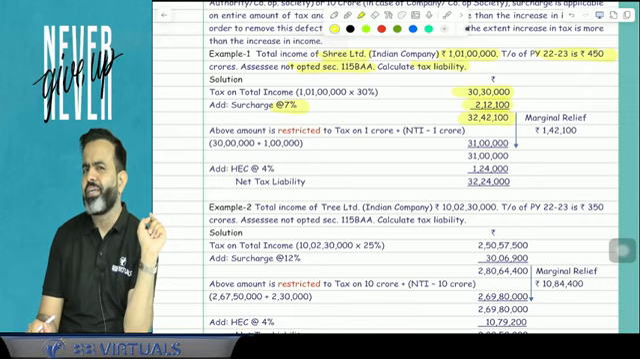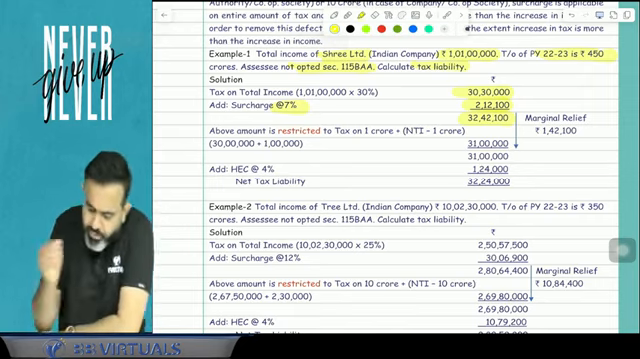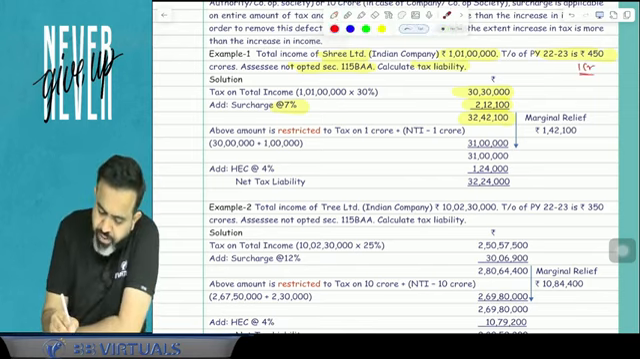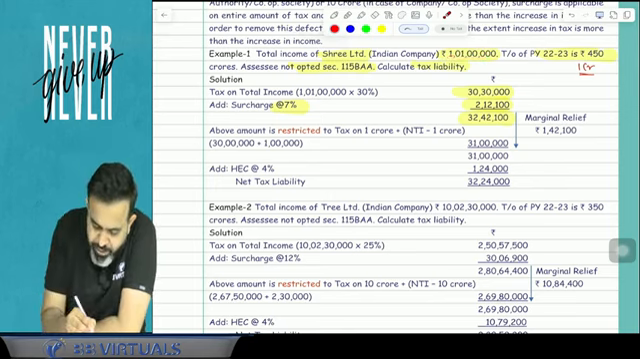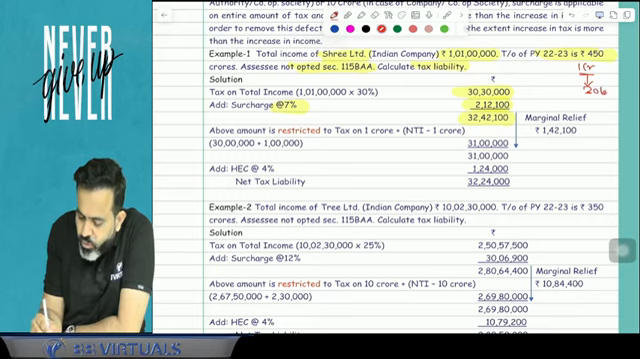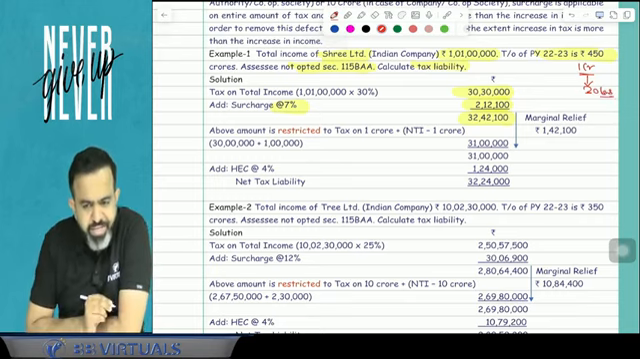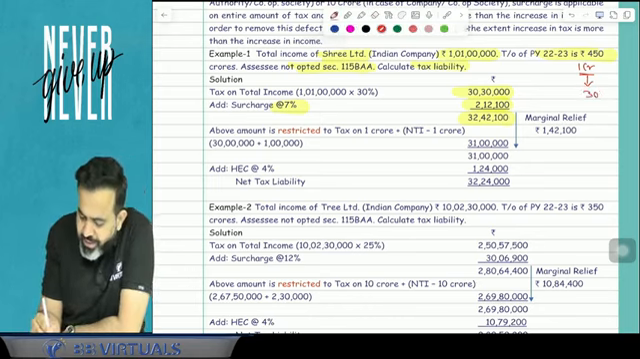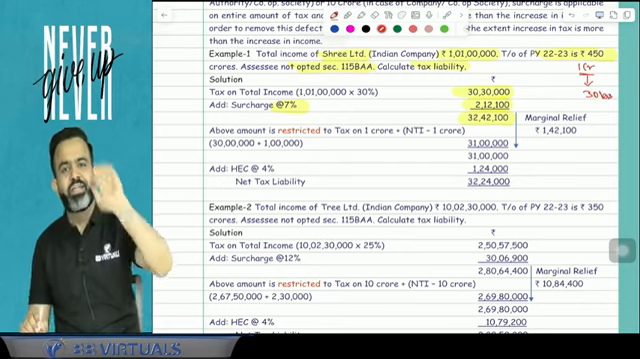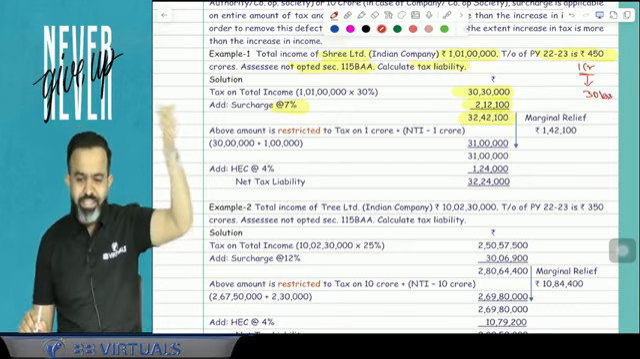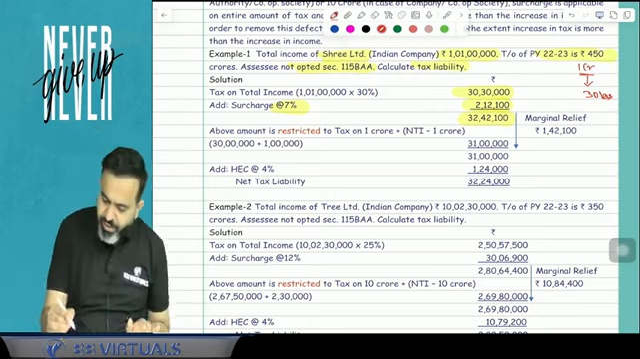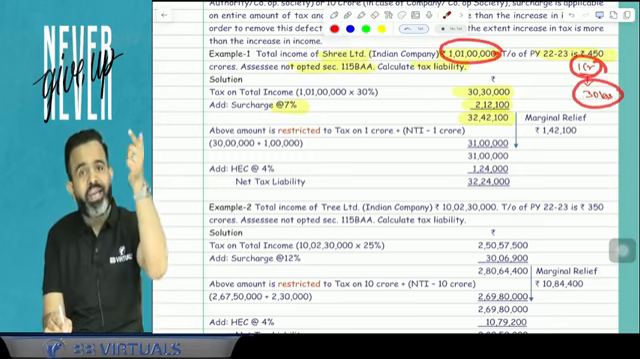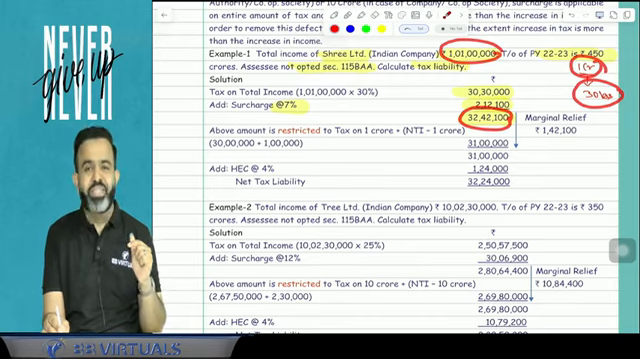Now guys, there is a catch. Suppose in case of this company, the income were only 1 crore, whereas here income is 1 crore 1 lakh. Then can I say their tax liability is only 30 lakh rupees? If their income is only 1 crore, then their tax liability is only 30 lakh rupees, with no surcharge. Now the assessee says we have made a mistake, because if we earn 1 crore, our tax liability is 30 lakh, but here we have earned 1 crore 1 lakh and our tax liability is 32 lakh 42,100.